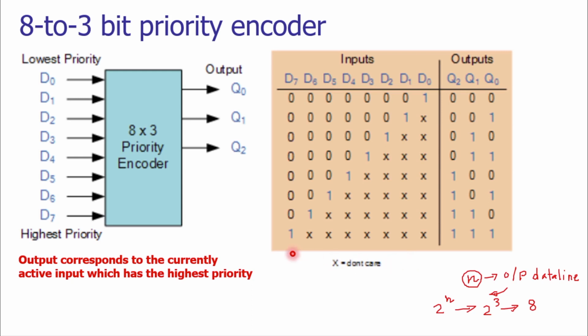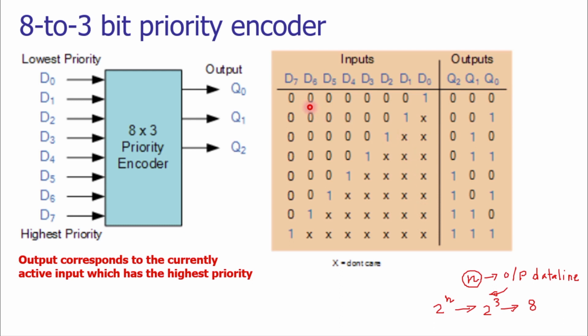So based on this, we develop this input table, and for each and every row we will be having the output by using the logic gates. So we have to develop the logic gates and OR gates.